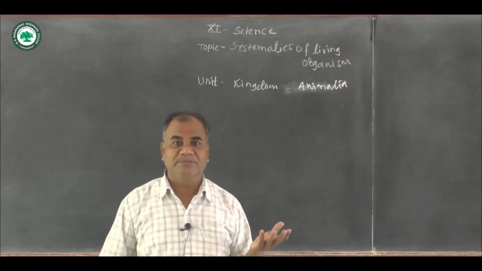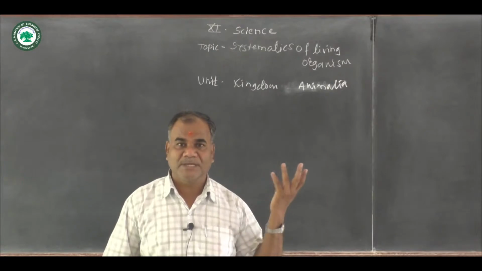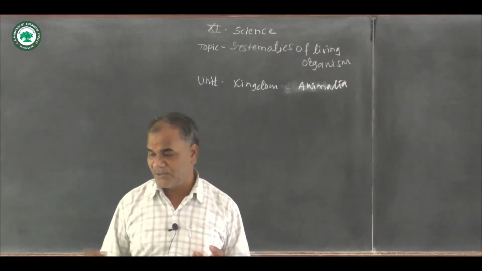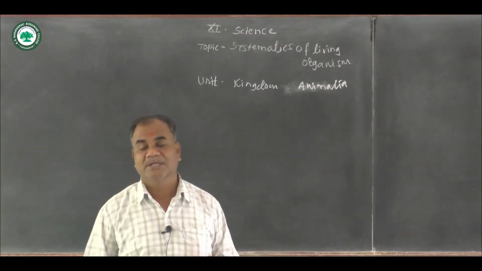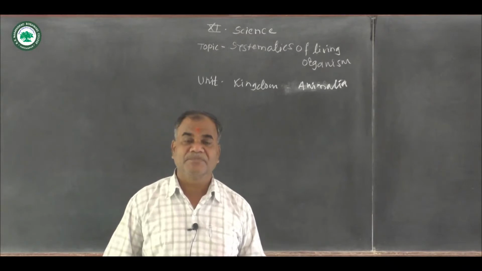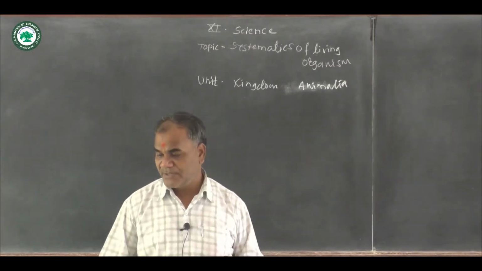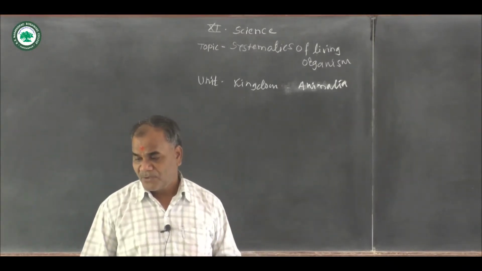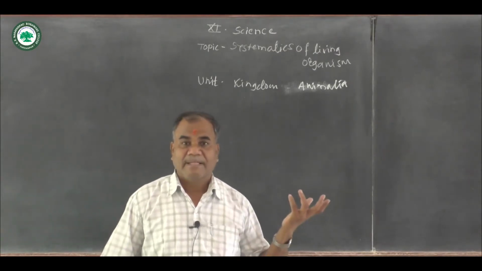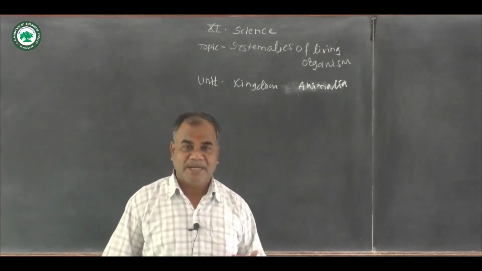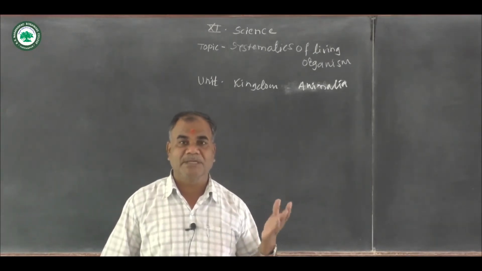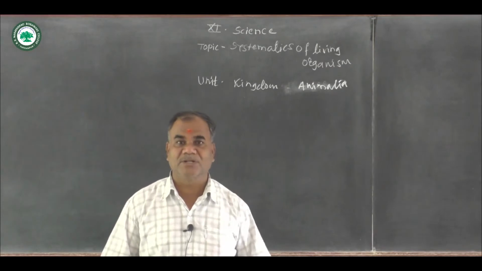Then locomotion is an important factor. Locomotion cannot be found in the plant, but locomotion will be found only in animals, along with the heterotrophic mode of nutrition. Then multicellular and eukaryotic organisms will be found on the earth. These are a very huge group. They lack chlorophyll pigment, and then an important thing: plants have unlimited growth, but animals have limited growth.